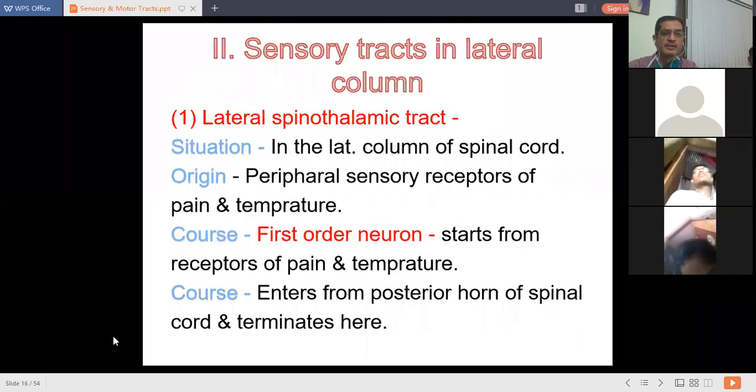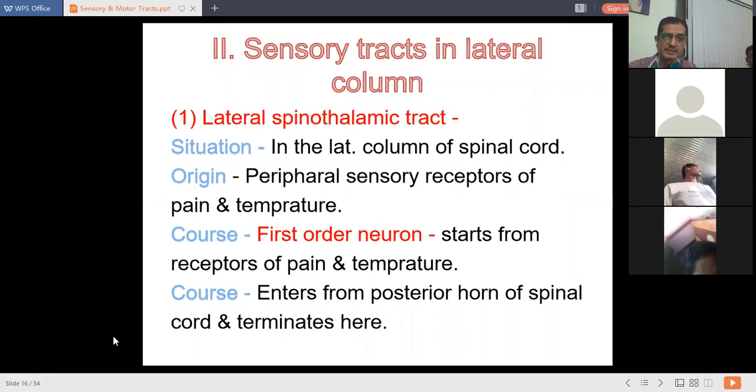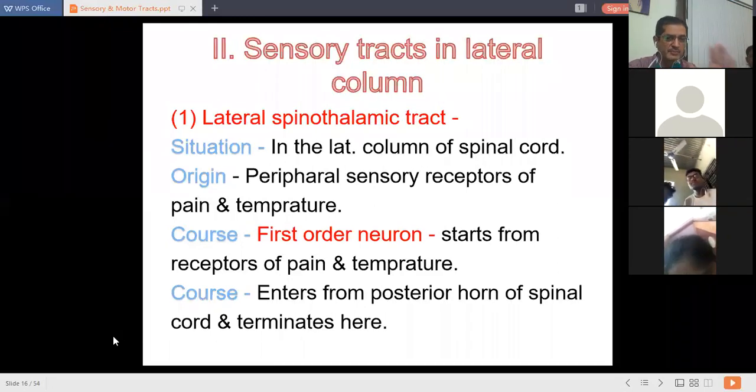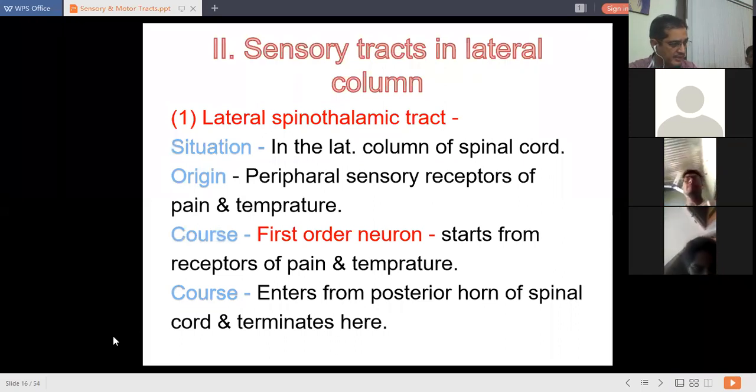Then next, we will now discuss tracts in the lateral column. We have finished tracts in the posterior column. Now we will discuss tracts in the lateral column of the spinal cord. Just recollect the transverse section of the spinal cord and focus yourself on the lateral column. The first important tract that we are going to discuss in this column is the lateral spinothalamic tract. See how the name is coming. The spinothalamic tract originates from the spine and is supplied to the thalamus. That's why the name spinothalamic is given.